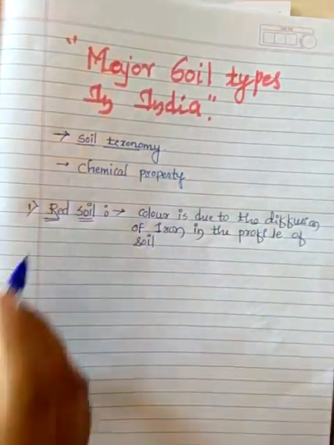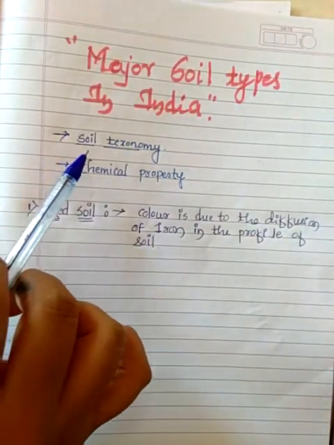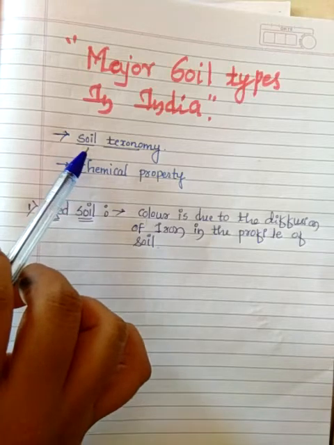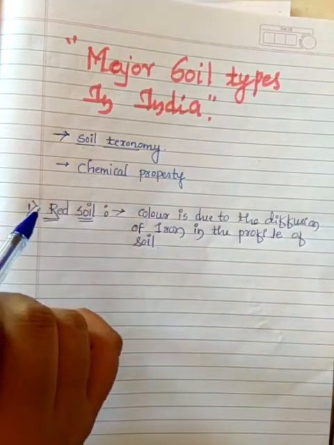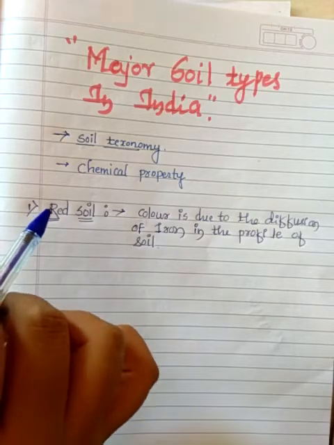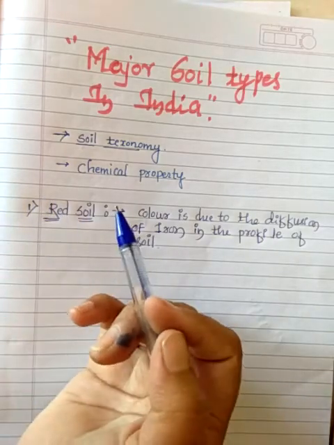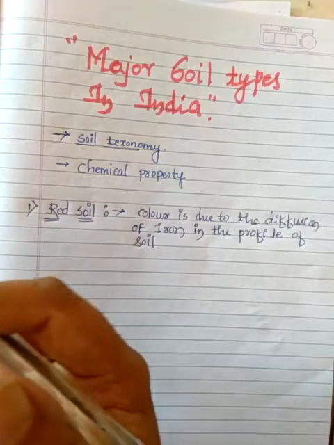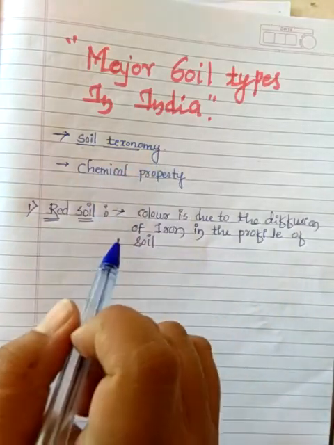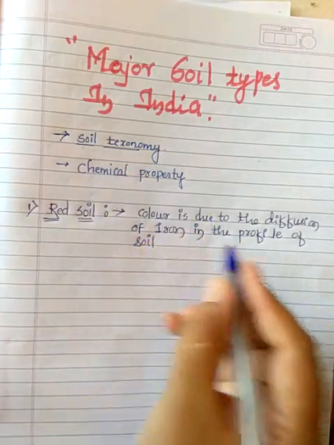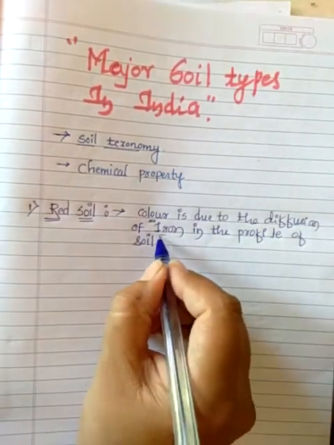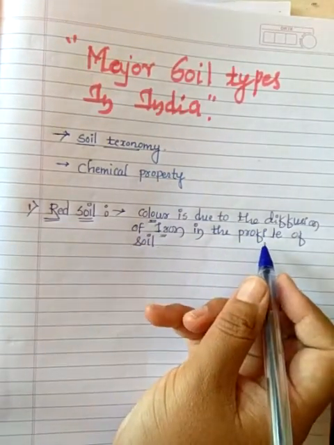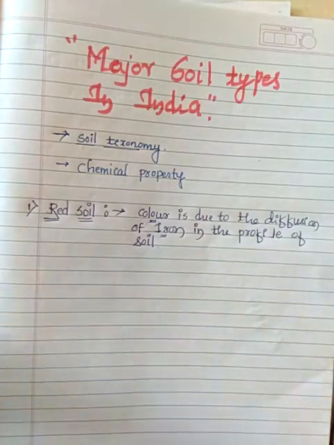What I mean to tell you is that the main dominant groups in India are classified based on soil taxonomy as well as the chemical property of that particular soil. In that, the first type is red soil. They are quite wide in their spread, meaning a wide variety of soil is present, and the red color is because of diffusion of iron in the profile of soil. This is the first type.